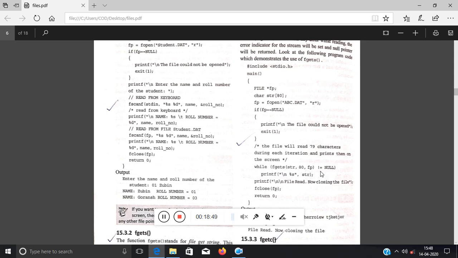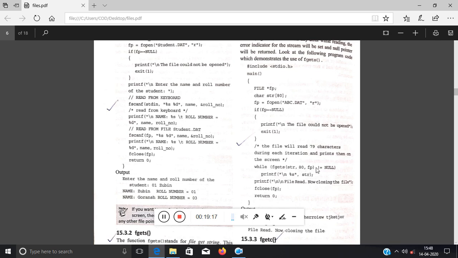And obviously it will check not equal to null. Not equal to null means there is still data in the file. So obviously it will read 79 characters. This 79 characters is obviously not equal to null, so it will print the string str. Then again it will read 79 characters, and if it is not equal to null, this will be printed.